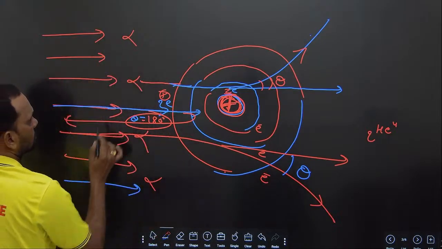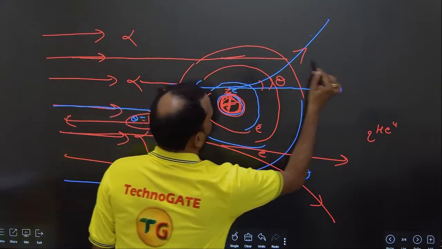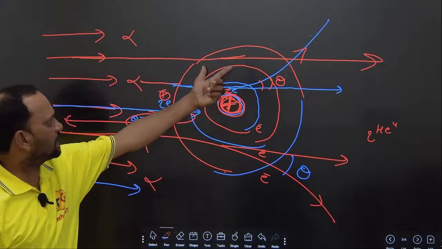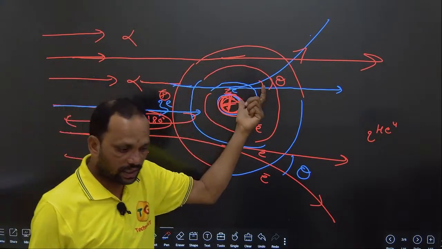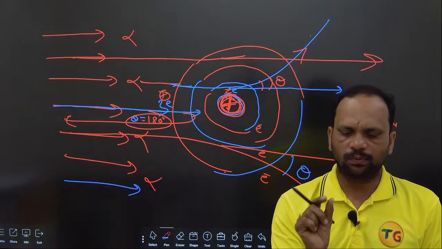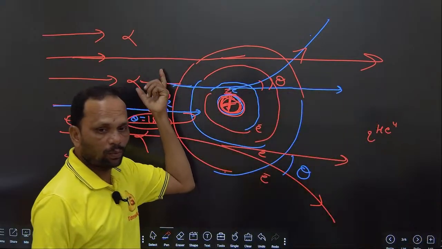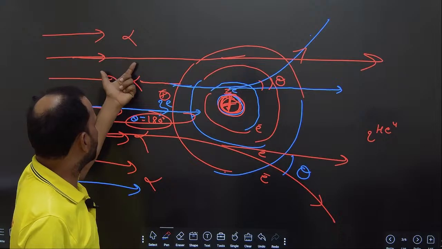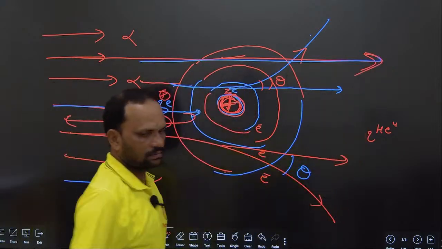What about this one? Here it is not deviated. Why? Because nothing is here. Electrons are there, but electrons do not have that much capability. They have a small mass, and the alpha particle is more energetic, so it does not deviate.